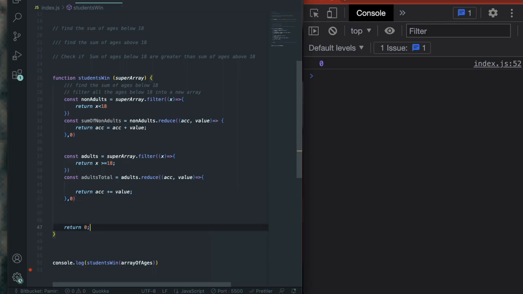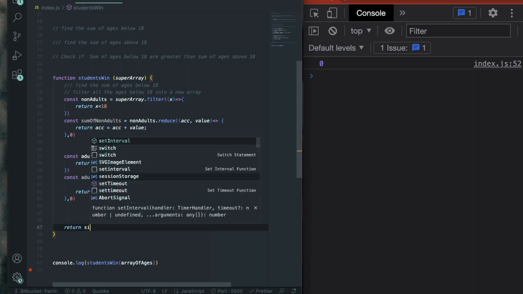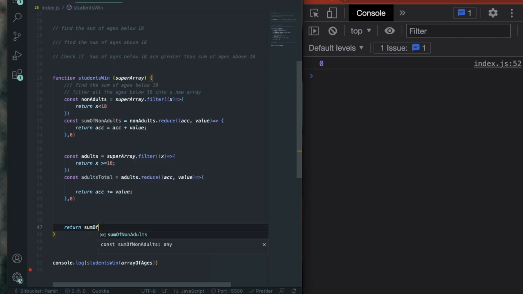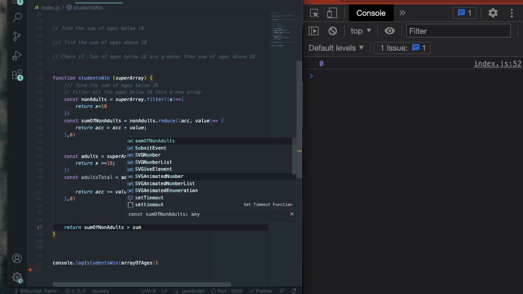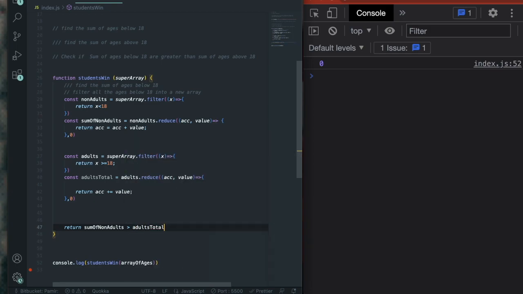And instead of console logging it, I'm just going to return a true or false statement. Return if sum of non-adults is greater than sum of adult total. I named them a little bit weird. I named them both sum of adults, sum of non-adults. Let's do that. Sum of adults. Okay, so sum of non-adults greater than sum of adults. It'd be fair to say that students win is true. So that's what we're doing. Did the students win? Honestly, I don't know right now. Oh, it said false. Now I do know.